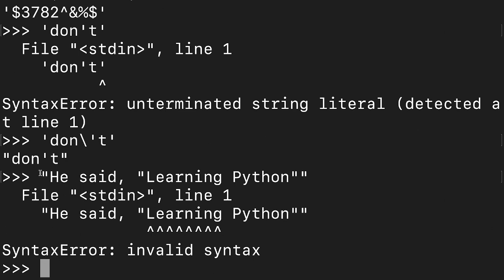because again, as I said, this double quotation started here, so it will consider the string only till here, because here again a double quotation is there. It will consider this much as the string, and for the rest of the part it is not able to understand the syntax. Of course the syntax is wrong for the rest of the part, and that is why it is giving an error. So here also you have to escape all the internal quotations. For that purpose you write here, he said, then comma, and after that,